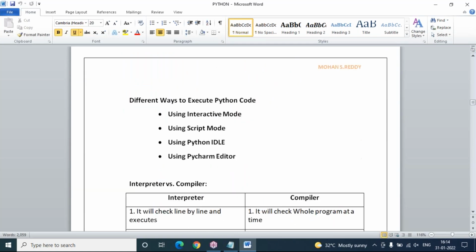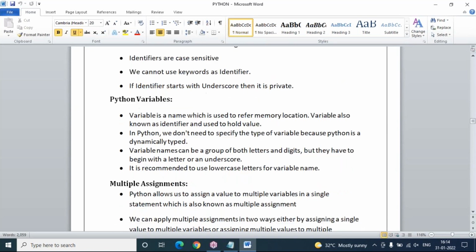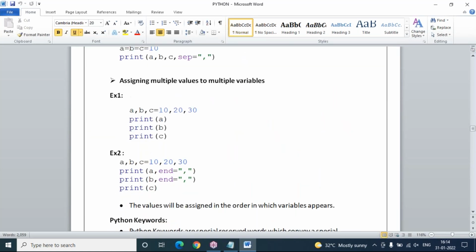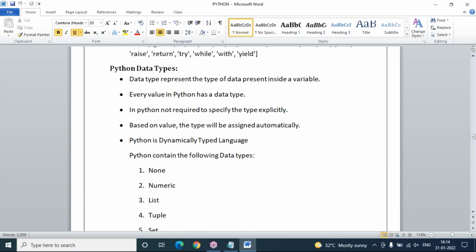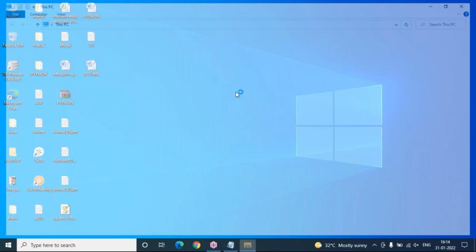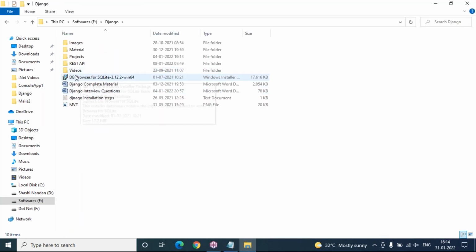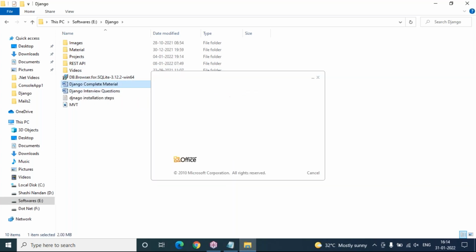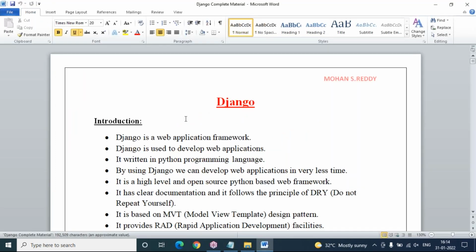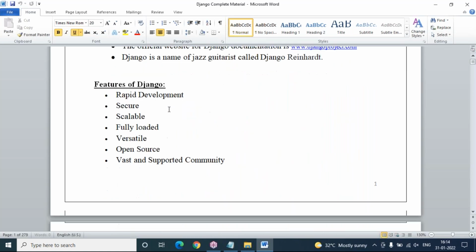With clear installation steps, everything will be there. Once you follow this material, you will never get confused, and you can happily write and enjoy your code. This is the Python material, and at the same time, I have the complete Django material also. You can see this, this is the complete Django material. I have included clear steps with all the pictures, and even those who know the basics of Python, once you see this material, can practice easily.